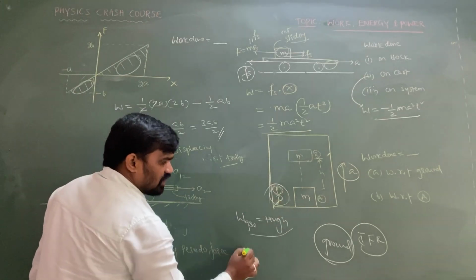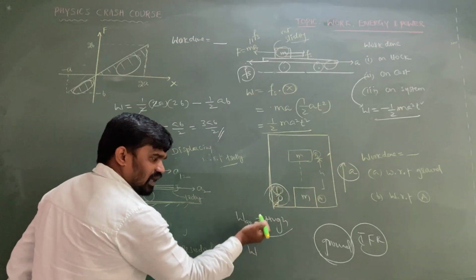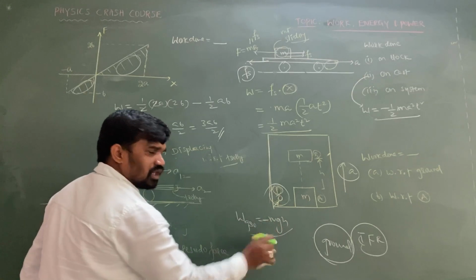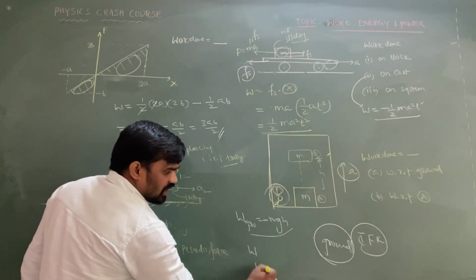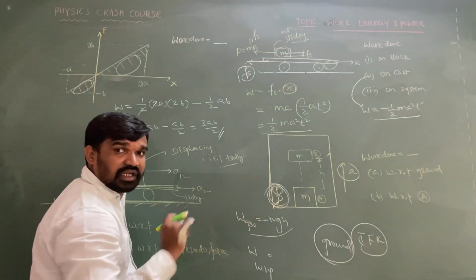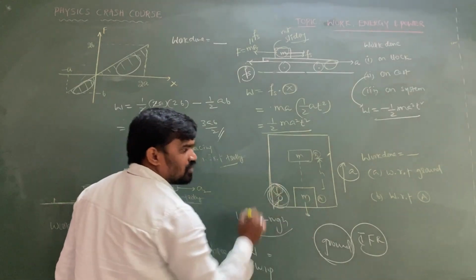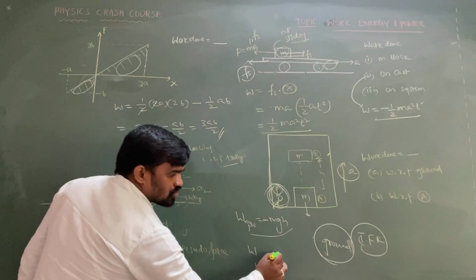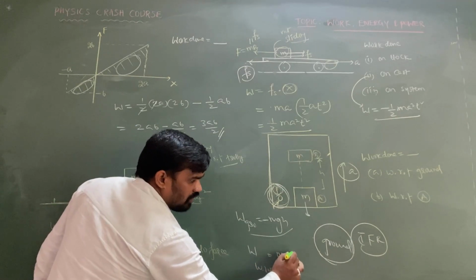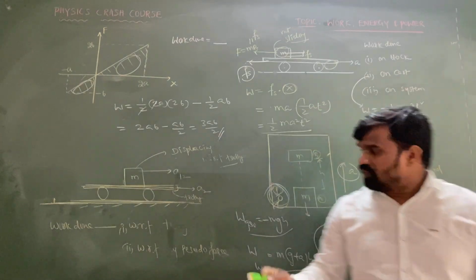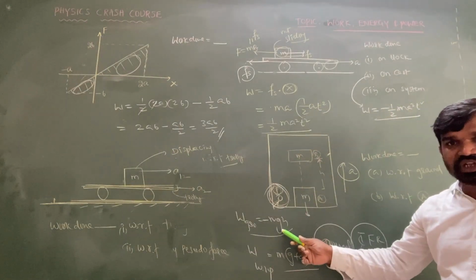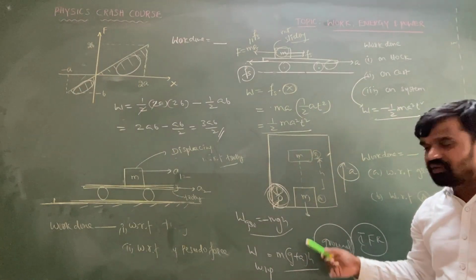So the work done with respect to the ground is minus mgh. What is the work done with respect to person P? Person P is a non-inertial frame, so there is a pseudo force acting in the downward direction. So I can write m(g plus a) into h. So work done with respect to an inertial frame and a non-inertial frame have different values.